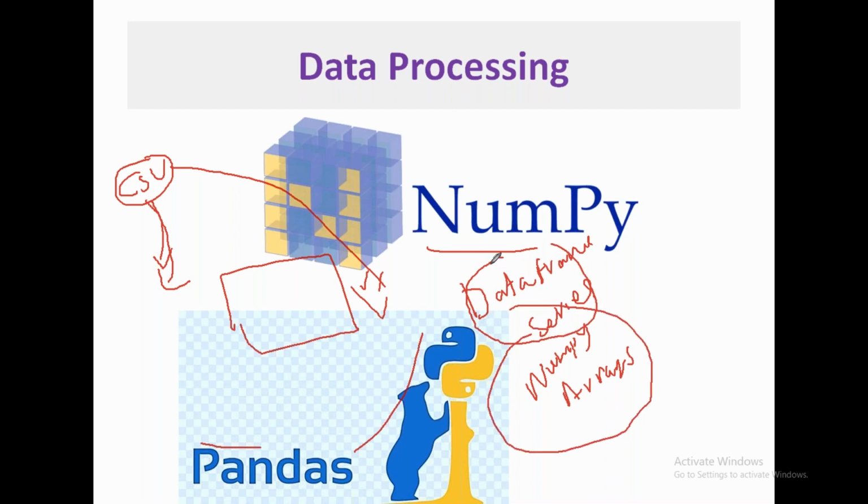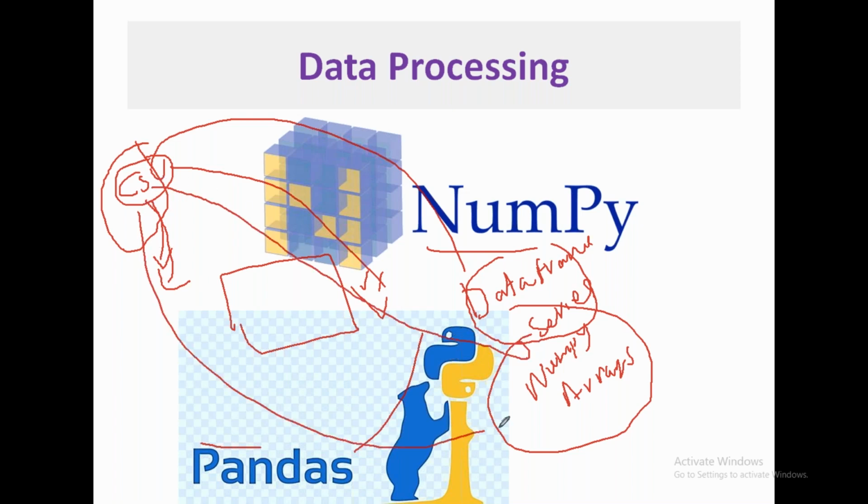We have to work with these data structures only in Python, but the file is in CSV. Now you have to convert the CSV file into a data frame, or into a series, or into NumPy arrays. For doing that we have NumPy and Pandas. You can use either the Pandas library or the NumPy library.